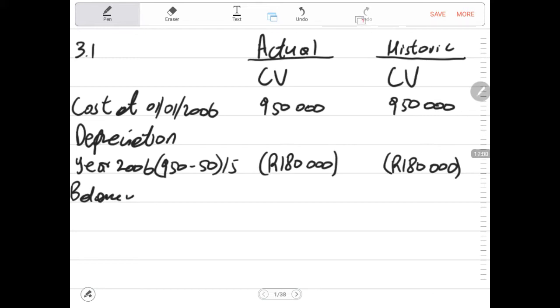You could have said balance here at 31st of December 2006. Then you do the same thing for 2007, then balance at end of December 2007. But if there is no change in estimate between the periods, you don't have to do that. You just have to record depreciation for all these years consecutively.